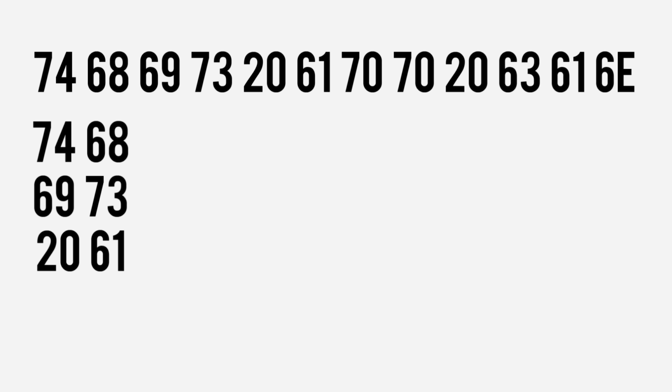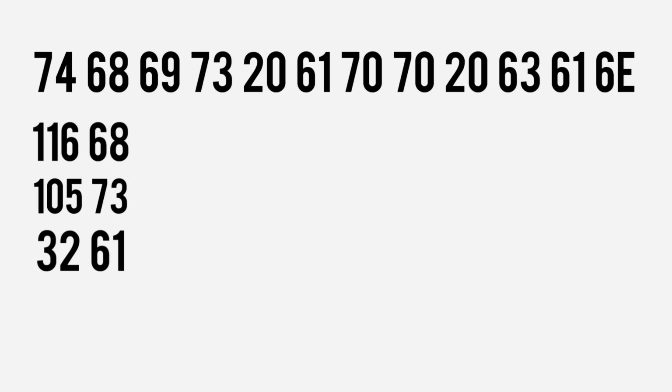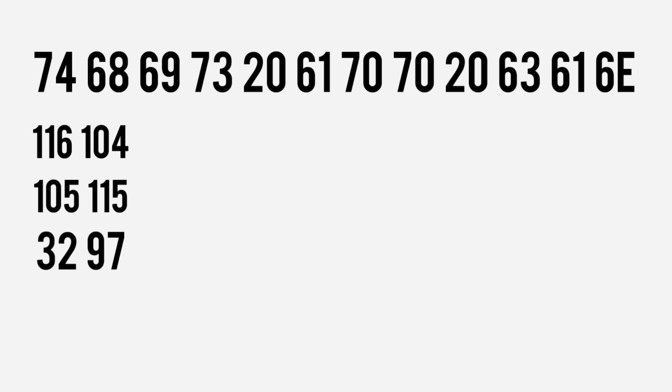Let's take these ones and convert them into decimal to make it easier. So 74 becomes 116, 69 becomes 105, 20 becomes 32 down the left hand column. On the right, 68 is 104, 73 is 115, and 61 is 97. Okay, so we start with 116 on the left, and we calculate the difference between 105, which is 11. The difference between 105 and 32 is 73.